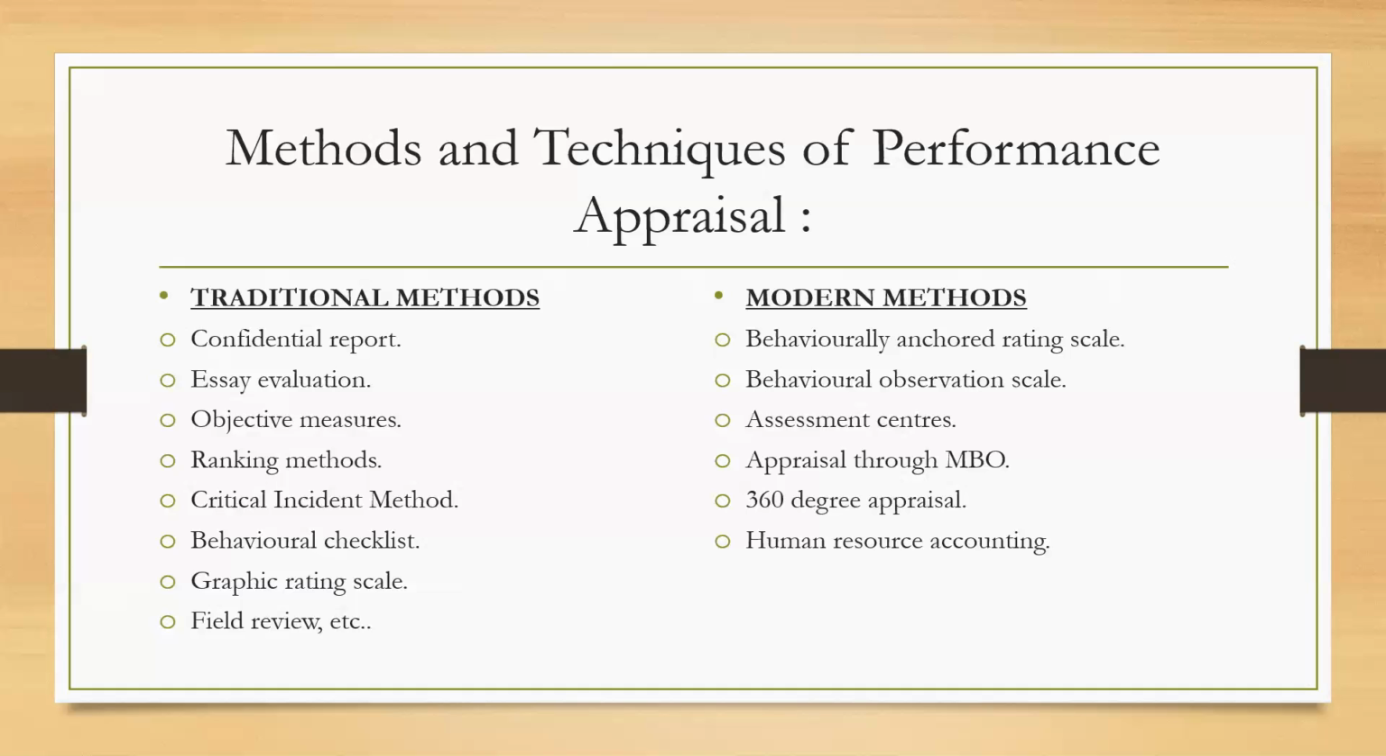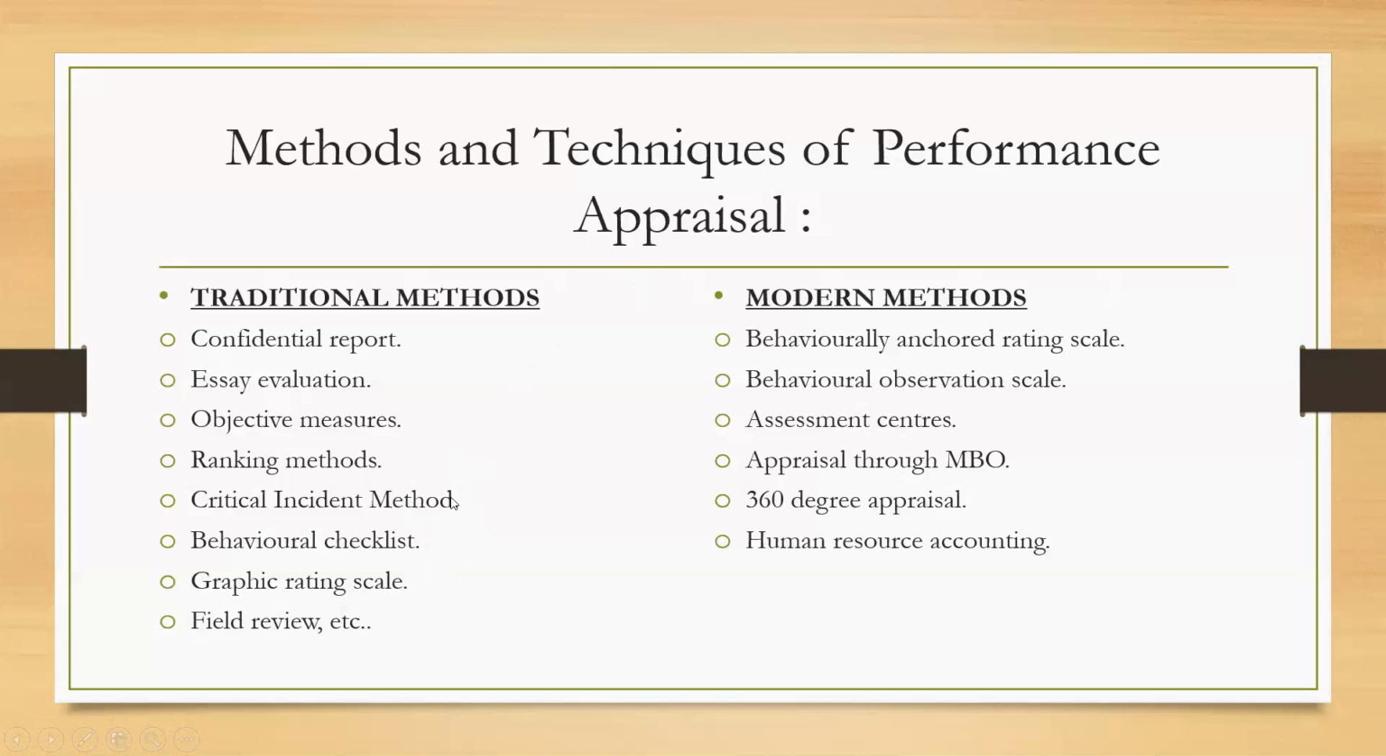Now we come to the modern methods of performance appraisal. In these modern methods, we are going to discuss 6 types or techniques. The first is the behaviorally anchored rating scale. We usually say it as BARS. This method has been produced by combining major elements from the critical incident method and the graphic rating scale. So basically it is a combination of what? Critical incident and the graphic rating scale.